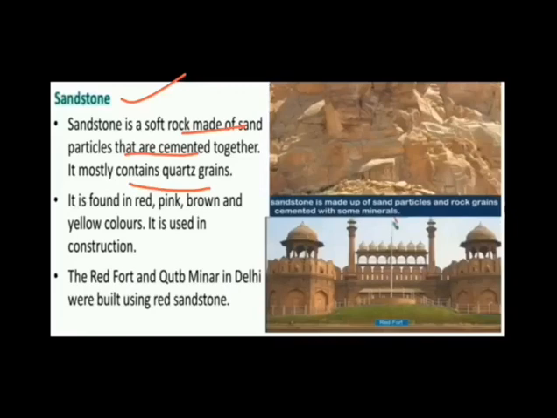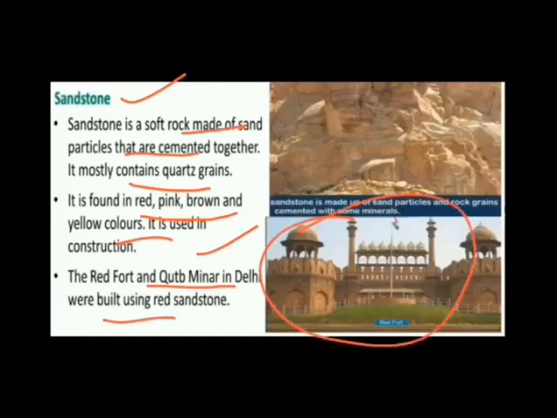It is found in red, pink, brown, and yellow colors. Sandstone is used in construction, mainly for making pavements, roofs, and floors. The Red Fort and the Qutub Minar in Delhi were built using red sandstone. This is the Red Fort and the Qutub Minar, both made of red sandstone.